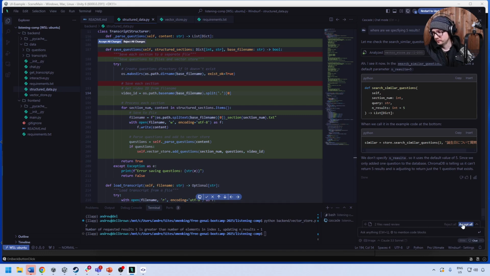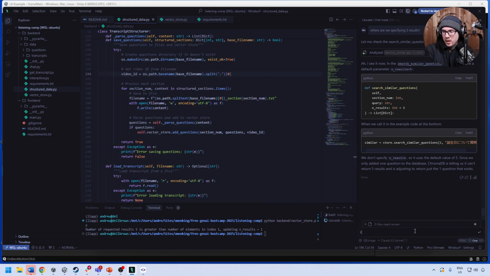So I'm going to go here, accept it. And I want to say, I want the vector store .py and the structured data scripts to be isolated. You updated it so that the structured data is inserting directly into the vector store.